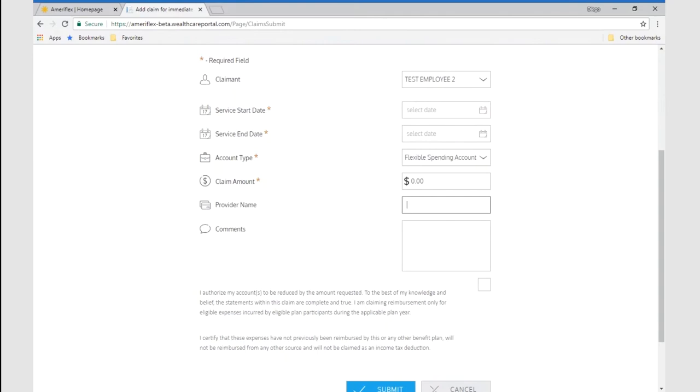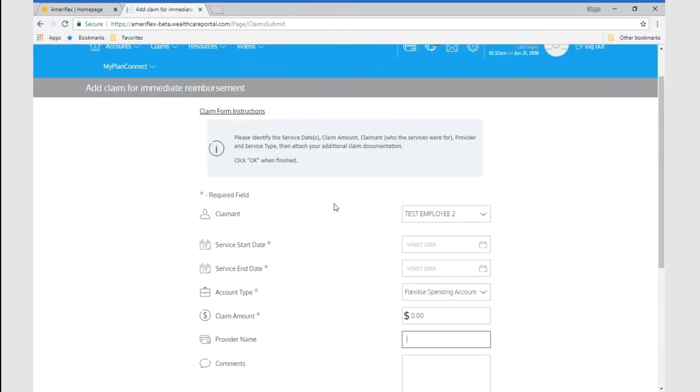Additionally, when providing the name of the provider, you can also indicate that you wish the claim to be paid directly to the provider rather than to be reimbursed yourself. Either way, we'll be able to set that up for you. It doesn't have any cost to submit the claims to us. Processing time is usually between 1 to 3 business days.